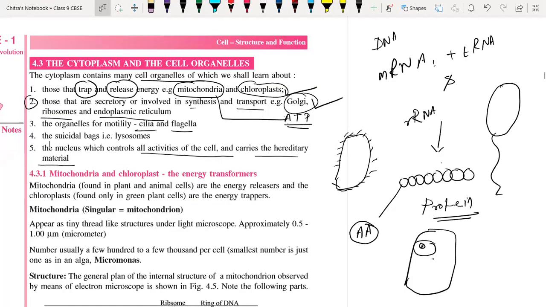So this is all about the cell organelles. They are embedded in the cytoplasm. The cytoplasm provides the medium for the functioning of the individual cell organelles. What is the main role of cytoplasm? Cytoplasm provides the medium for the working and functioning of the individual cell organelles within the cell.